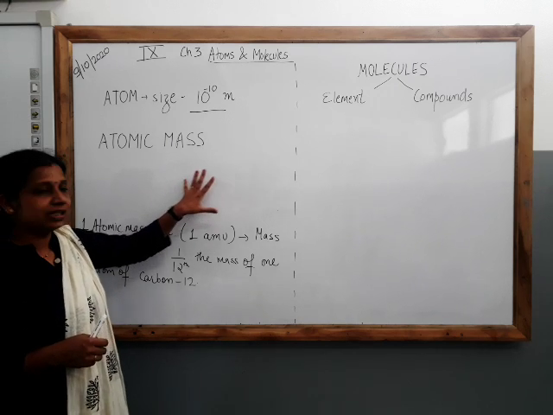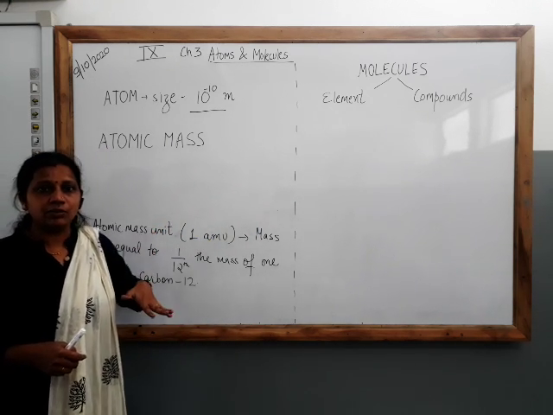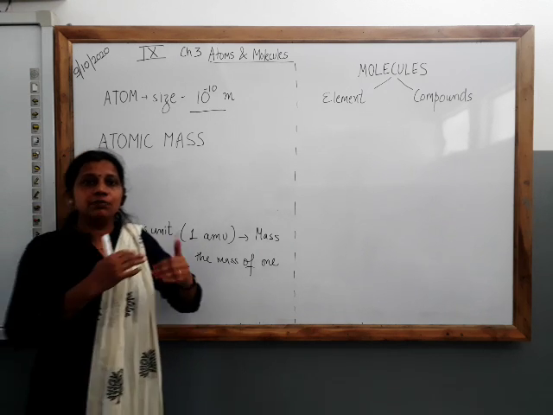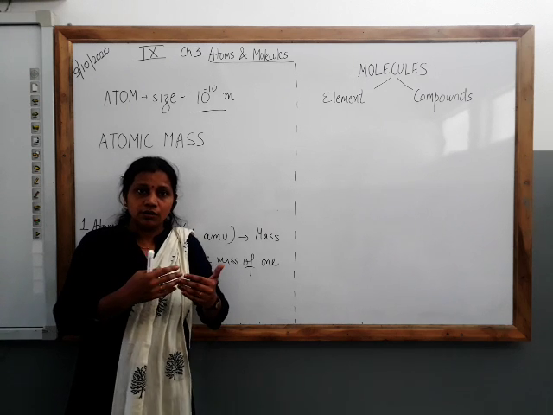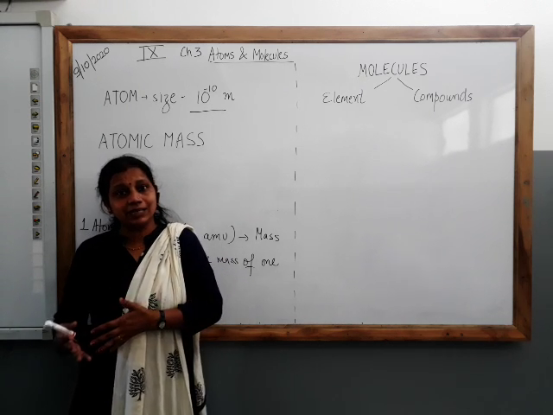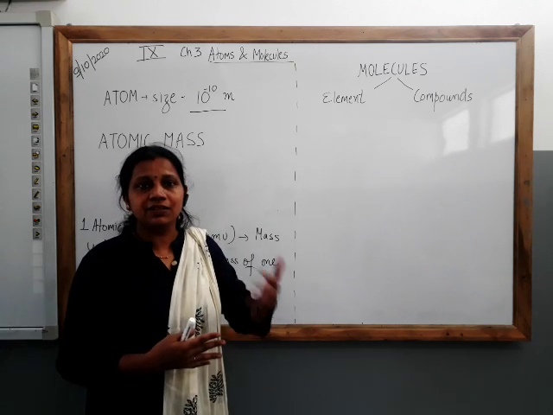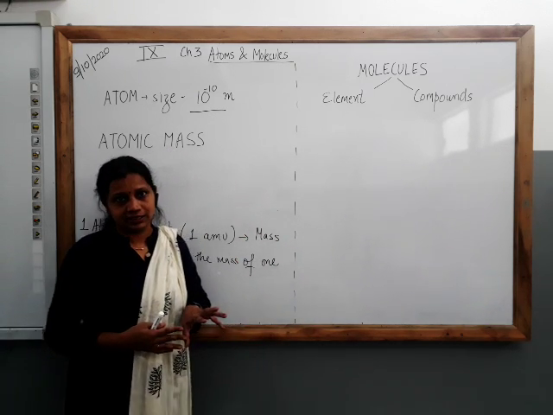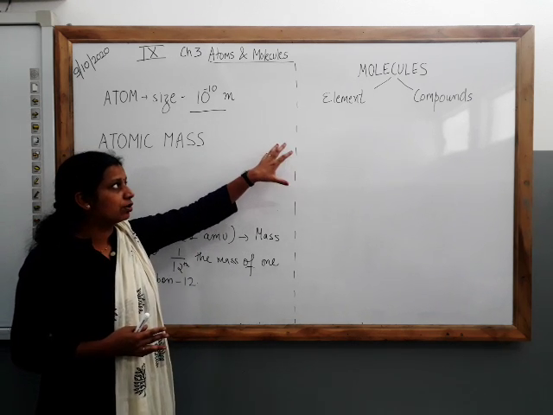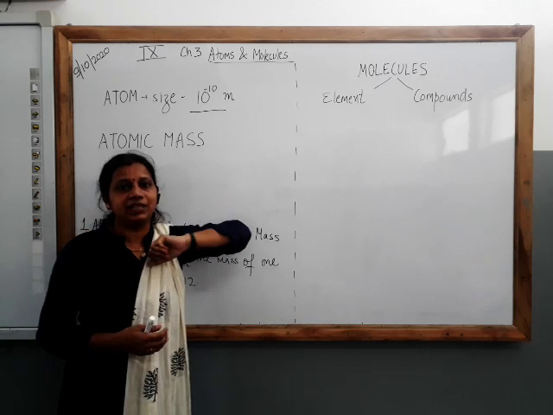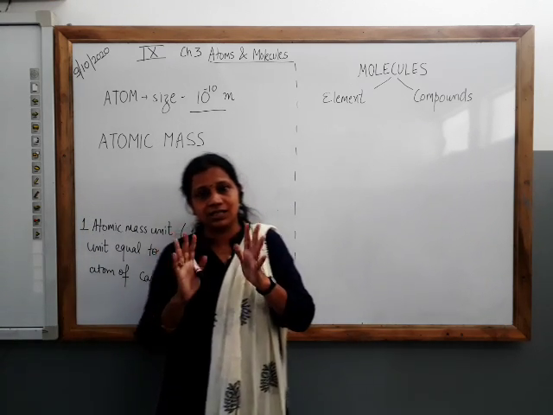They considered hydrogen to have a mass of 1, and accordingly they said carbon is 12 times heavier than hydrogen, oxygen 16 times heavier than hydrogen, like that. But they faced some problems, and after that they took oxygen as their standard and found the atomic mass of each and every element according to oxygen. But still there was some problem between chemists and physicists.